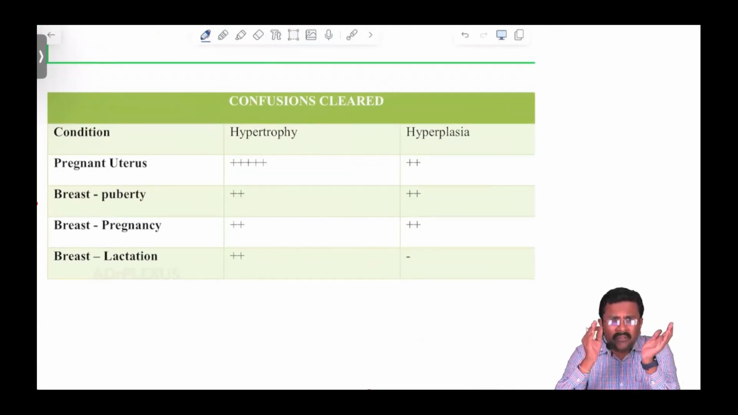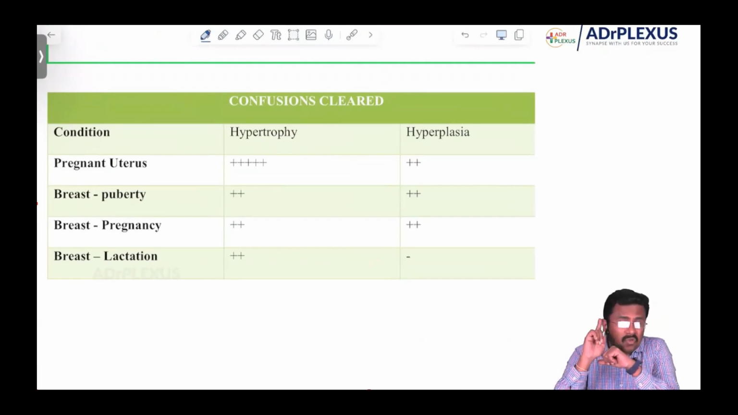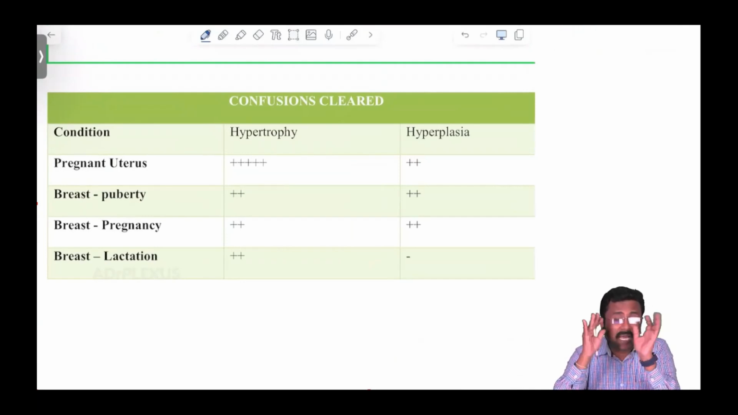So in the pregnant uterus, both hyperplasia as well as hypertrophy occur. And please remember, if you have to choose one option, you have to choose hypertrophy, which is more prominent than hyperplasia. But at the same time, if it is a multiple option question, such as all of the following can occur in a pregnant uterus, then you have to choose both hyperplasia as well as hypertrophy.